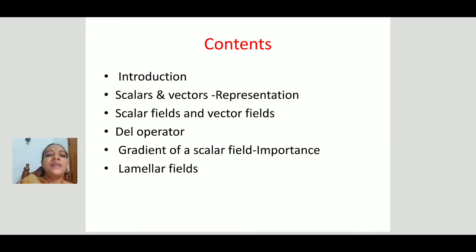Depending upon the gradient of a scalar field, a type of field we will discuss, that is lamellar fields, and the property of lamellar fields. These contents we are going to discuss in this class.